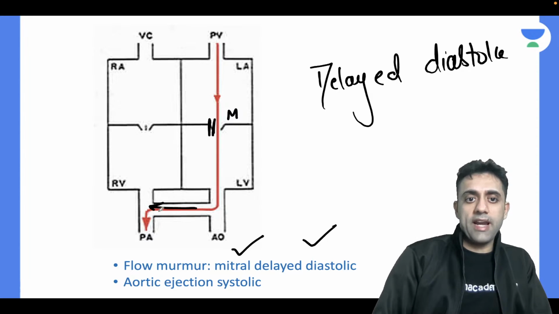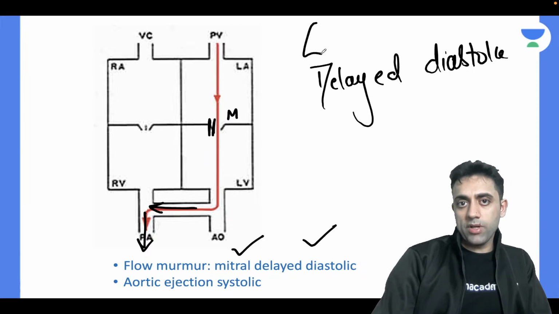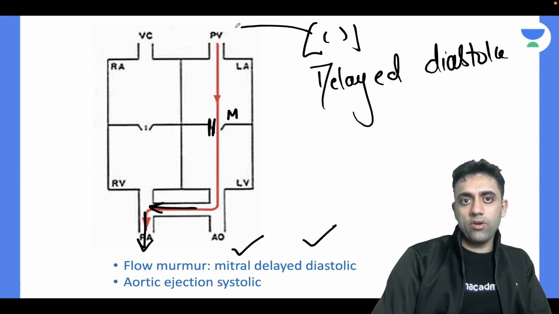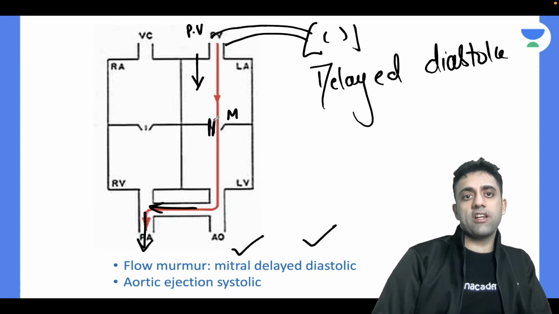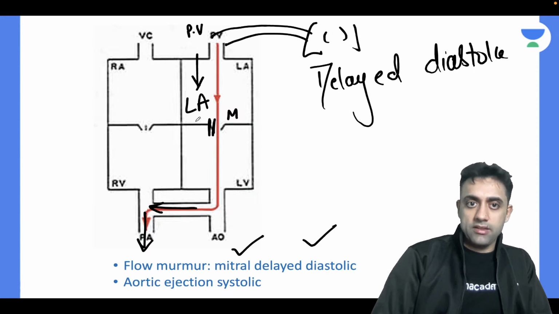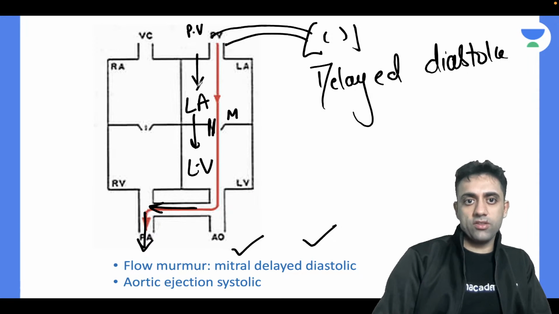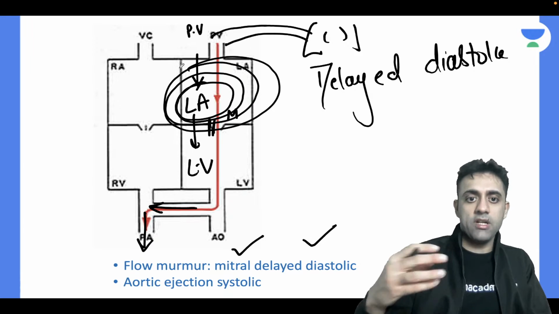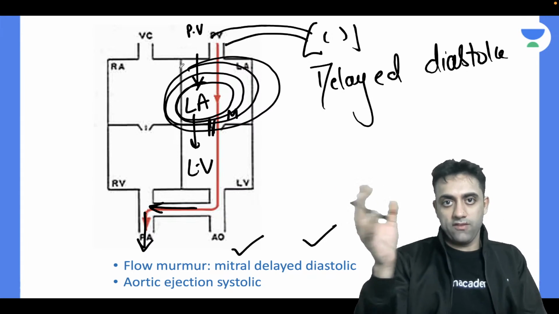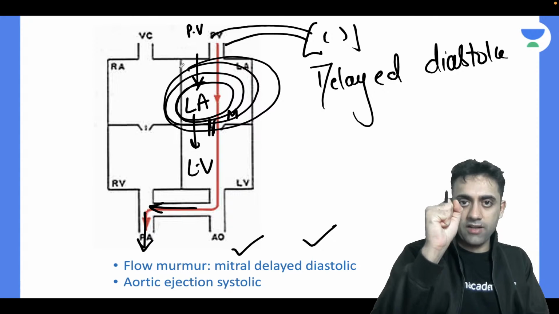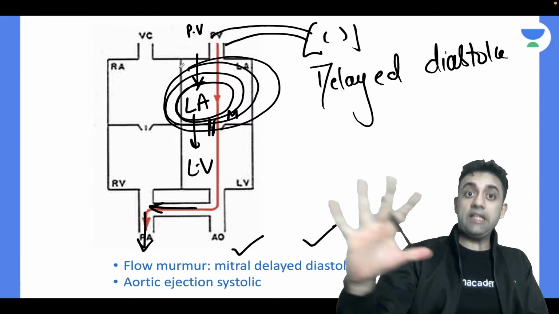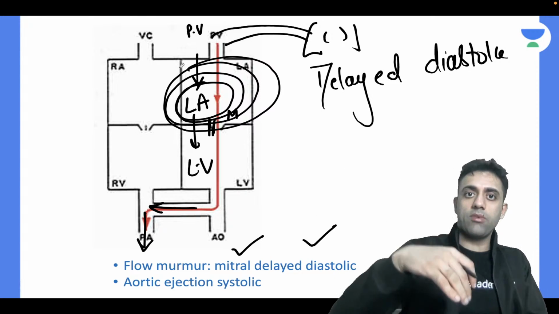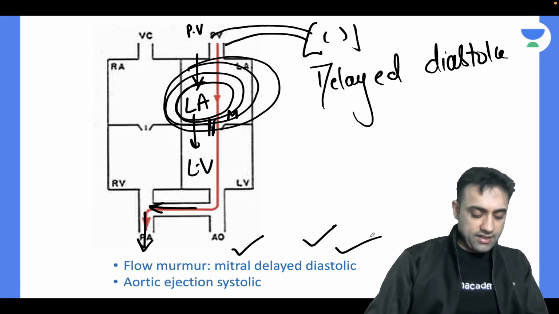When more and more blood enters from left to right, more and more blood enters the pulmonary artery, more blood enters the lungs, more blood enters the pulmonary vein, and more blood comes into the left atrium, and then more blood goes into the left ventricle. So when there is more and more blood in the left atrium, there is a delayed diastole. One is systole, contraction of the heart, and one is diastole. Diastole is delayed because so much blood is coming from above and going down. So you'll get a delayed diastolic murmur.